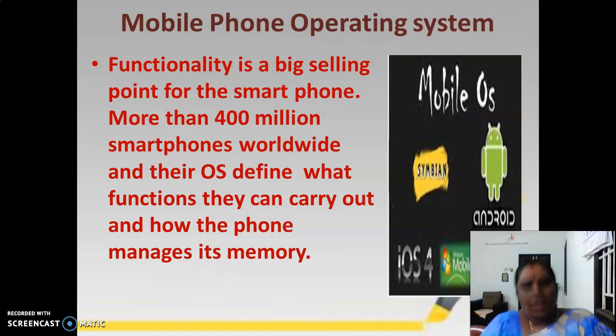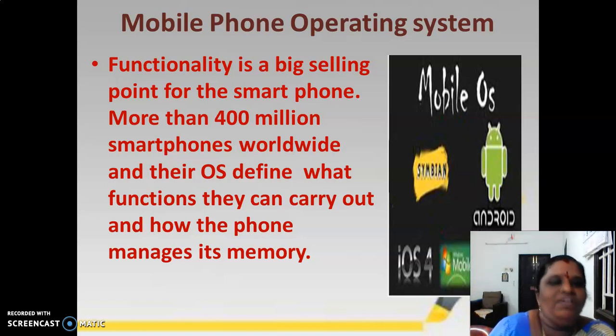When you plan to buy a smartphone, you check the memory space, capacity, the 64 megapixel camera and how the applications work. So functionality is the biggest point when buying a smartphone.